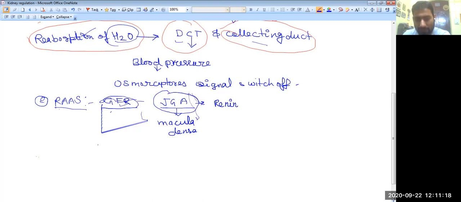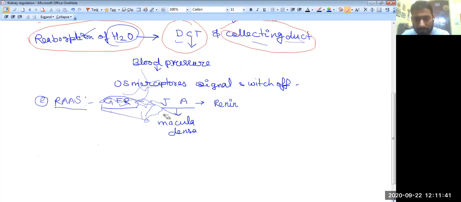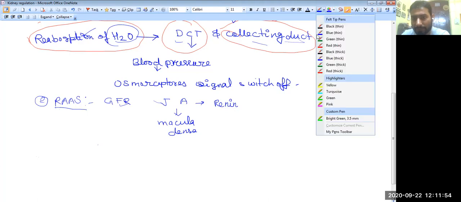So these macula densa cells, you can say what is going on? These macula densa cells, so just wait 1 second. Mm, okay. Okay, clear. So that's what I'm saying here. Just you can see. Mm, okay.